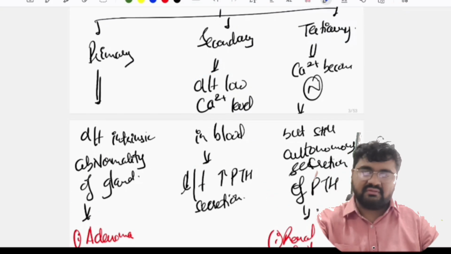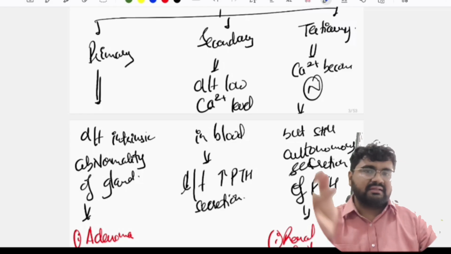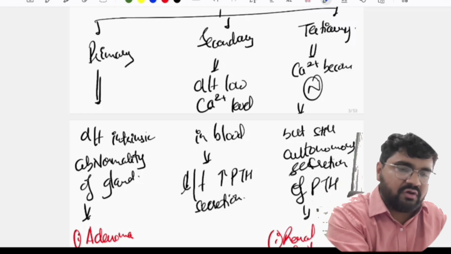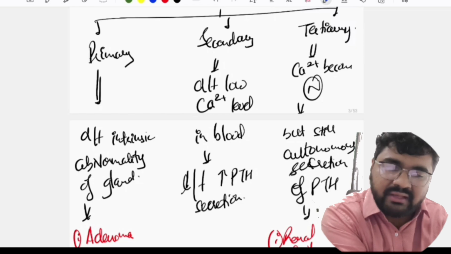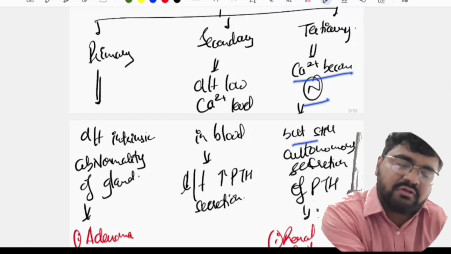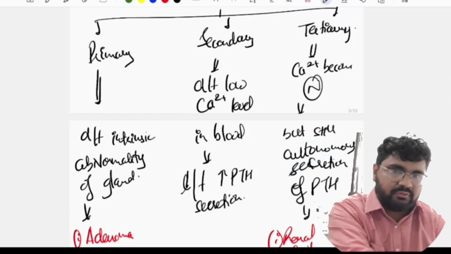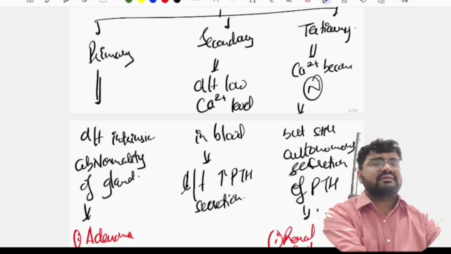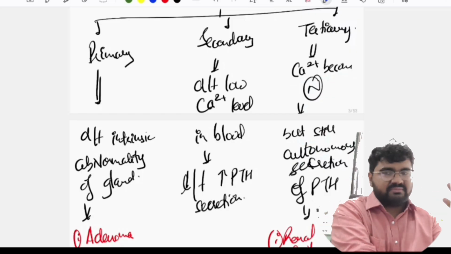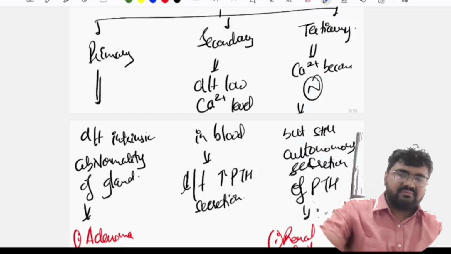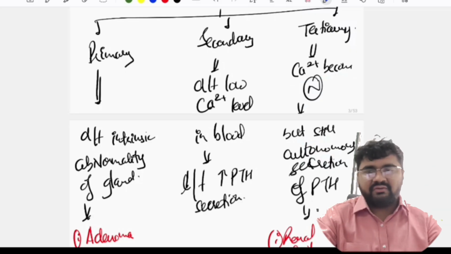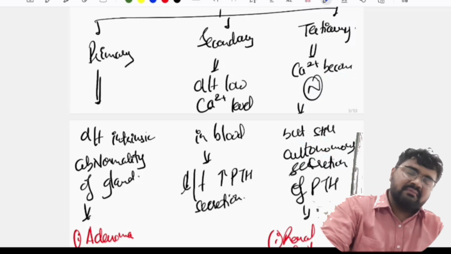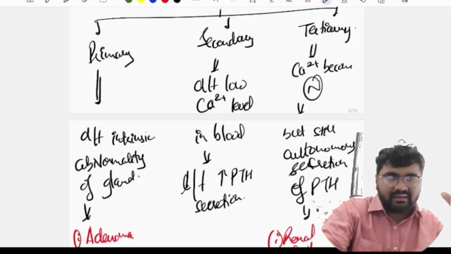So it is increasing the parathormone secretion. And tertiary is because of calcium becoming normal, okay, but still there is autonomous secretion of parathormone. Okay, this is very rare. It usually occurs after 1 year of kidney transplant. Okay, it occurs after 1 year of kidney transplant. इसमें क्या हो रहा है? Calcium normal हो गया, but फिर भी now the gland has become autonomously secreting more and more parathormone.